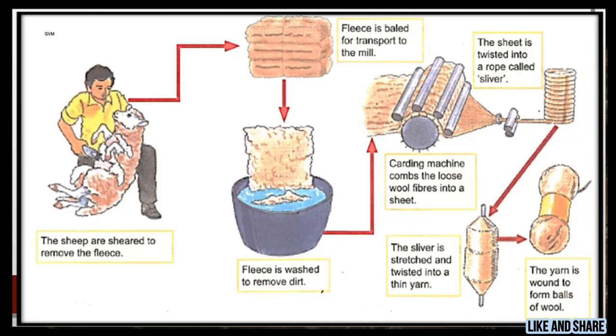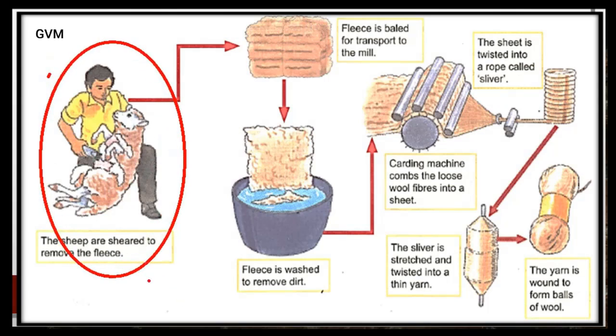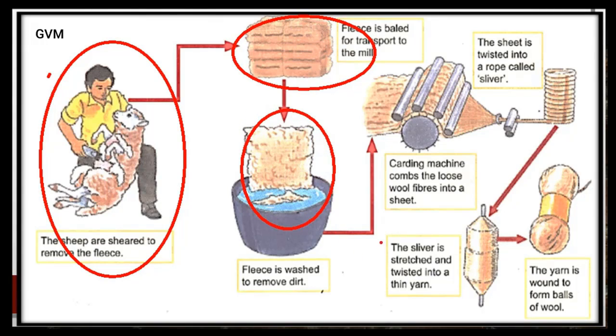Now students, as you can see here, this is the overall process of obtaining wool from shearing to rolling. As we already discussed, the first process is shearing of sheep. As you can see here, the sheep are sheared to remove the fleece. Then the fleece is baled for transport to the mill. Then here in the mill, the fleece is washed to remove dirt from it.